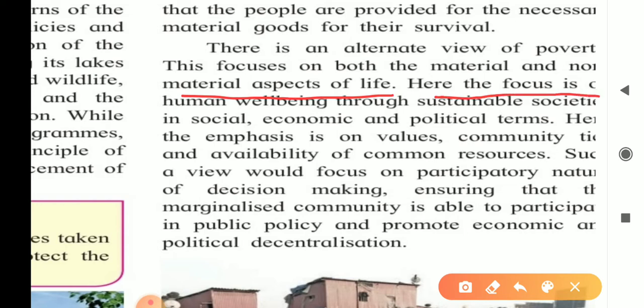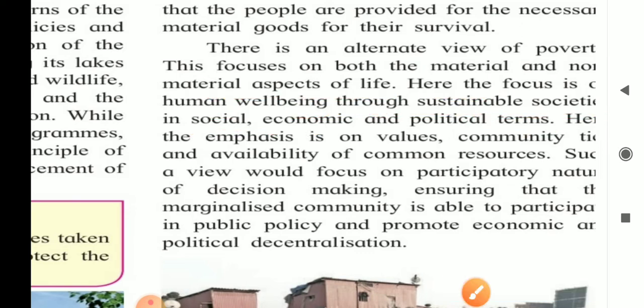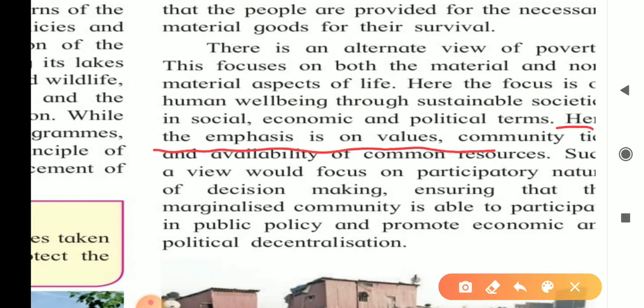Here the focus is on human well-being through sustainable societies in social, economic and political terms. Here the emphasis is on values, community ties and availability of common resources.